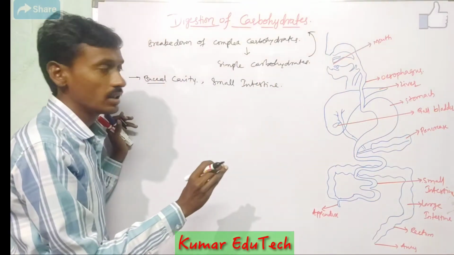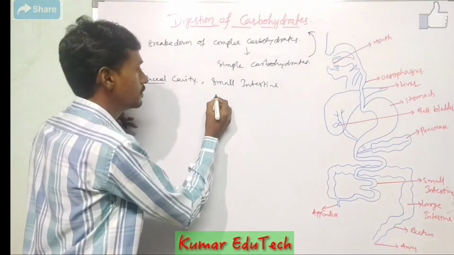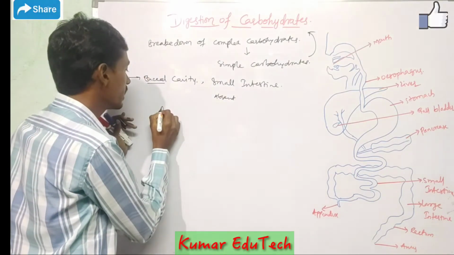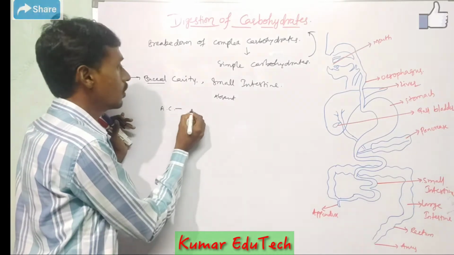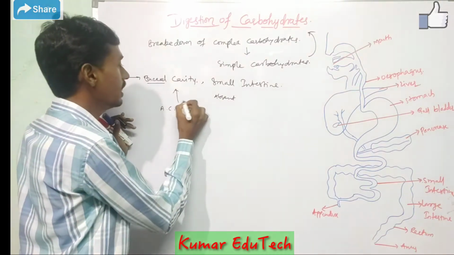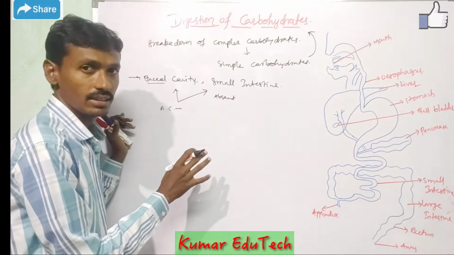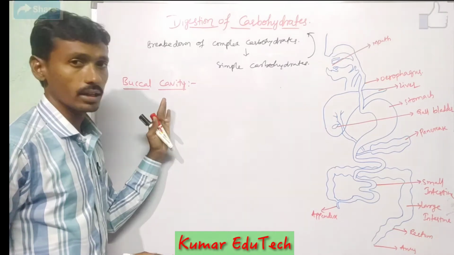In the remaining parts, carbohydrate digestion is absent. In the alimentary canal, different types of parts are present, but only in the buccal cavity and small intestine regions are carbohydrates digested. Buccal cavity or oral cavity.